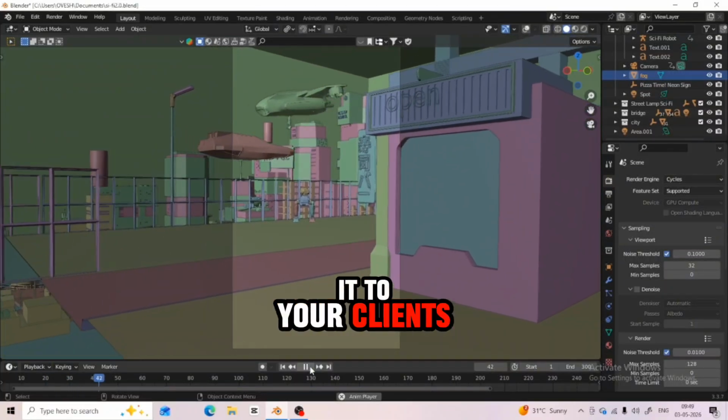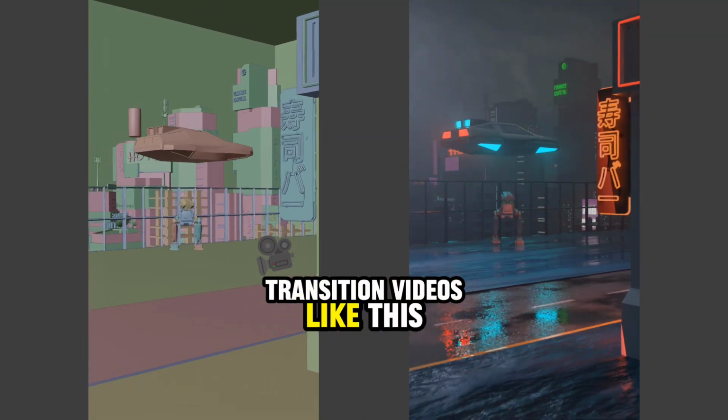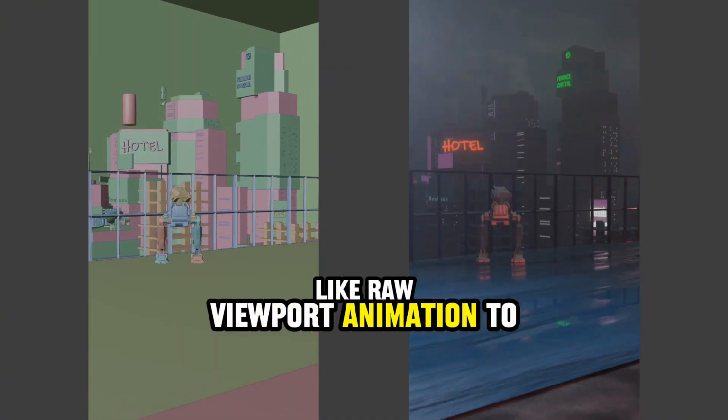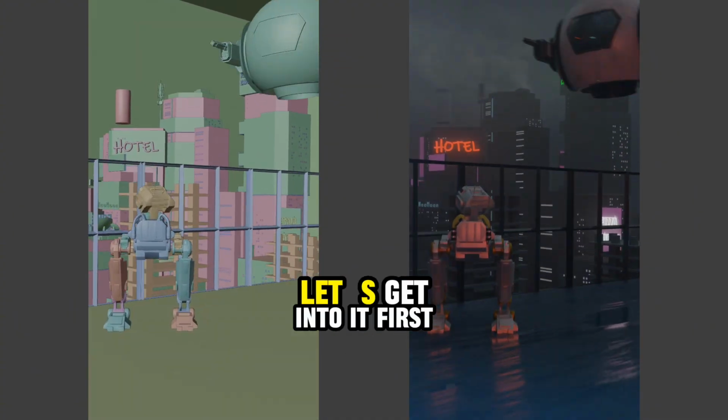You can show it to your clients and even make cool transition videos like this, from raw viewport animation to final render. Let's get into it.